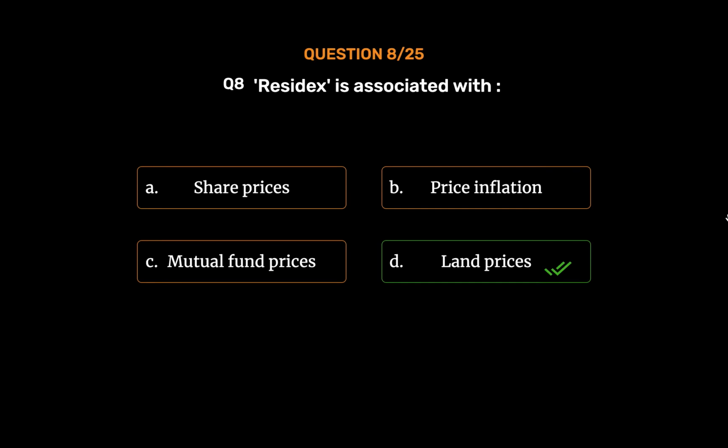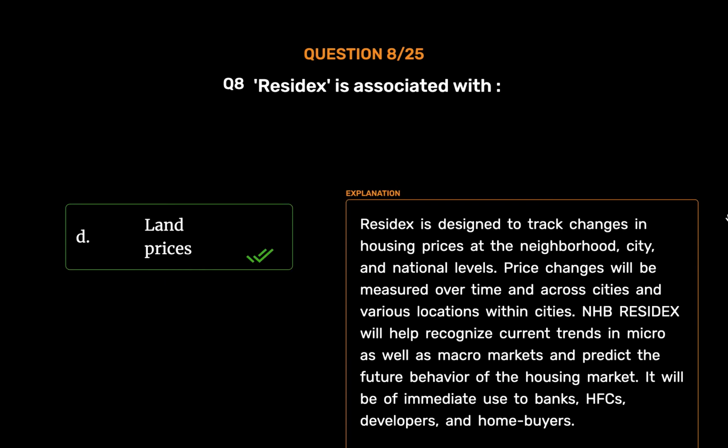Land prices. Residex is designed to track changes in housing prices at the neighborhood, city, and national levels. Price changes will be measured over time and across cities and various locations within cities. NHB Residex will help recognize current trends in micro as well as macro markets and predict the future behavior of the housing market. It will be of immediate use to banks, HFCs, developers, and home buyers.